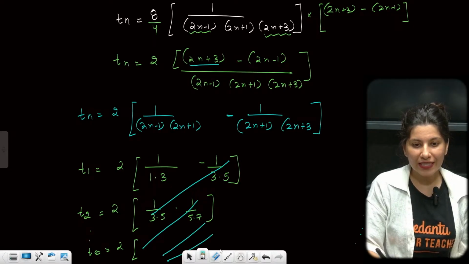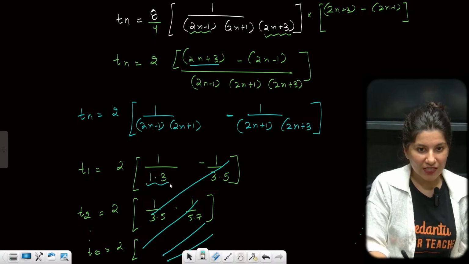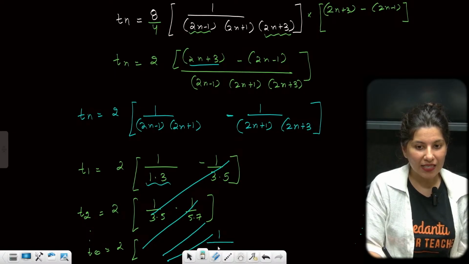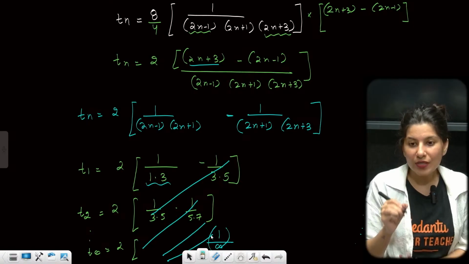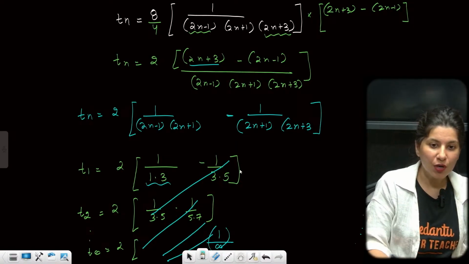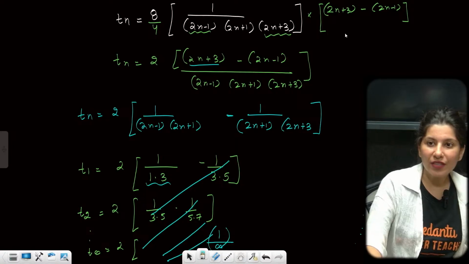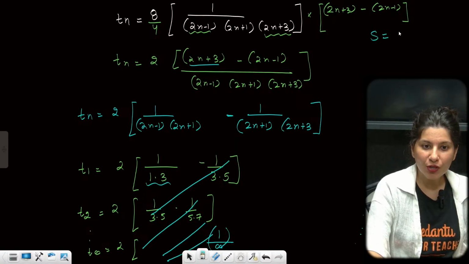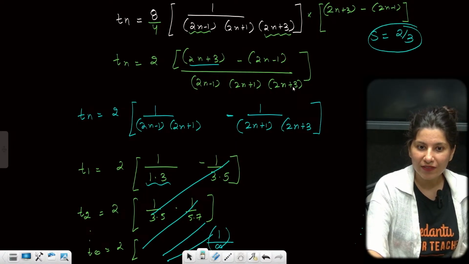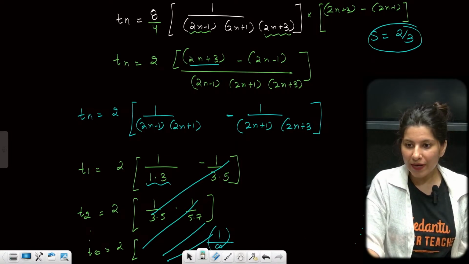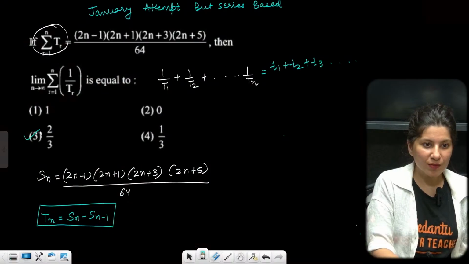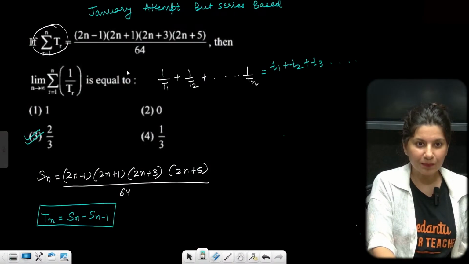So eventually the first term and last term will be remaining, but the last term will be 1 upon, can you see, if n is infinity? So 1 by infinity, which is 0. So this term is already vanishing because it is becoming 1 by infinity, which is 0. So if you add everything, overall you are going to get 2 by 3, the very first term. That's it. Everything will get cancelled out. So 2 by 3 is the answer, which is matching with option C.